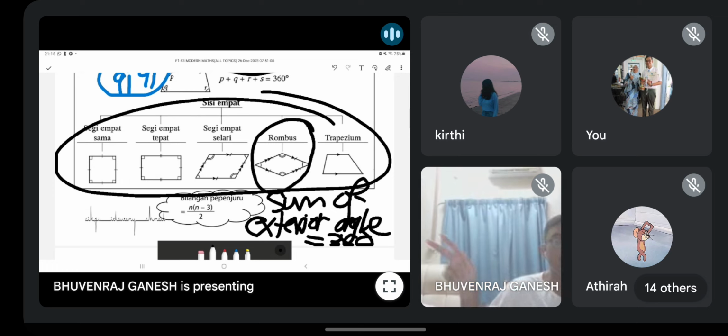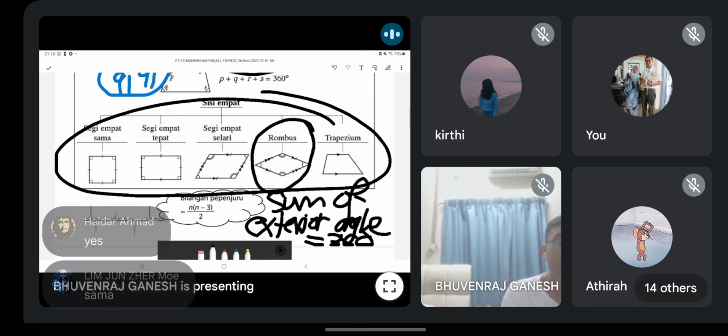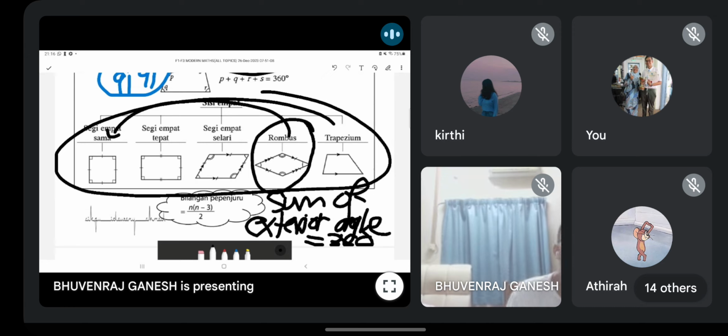Okay guys, I want to ask rhombus. Semua sisi, dia sama panjang ke tak? All the side. The length of all the side. Is it same or not? Yes, sama, correct. Because rhombus is exactly like your square. Sama saja, exactly the same. Just rhombus, dia bentuk dia macam square, but then it tilt a bit. Okay, it's like a square, but then like this. So this is how you get rhombus.